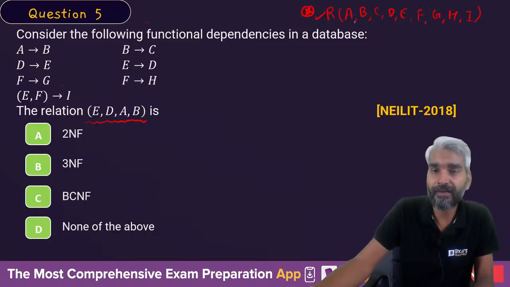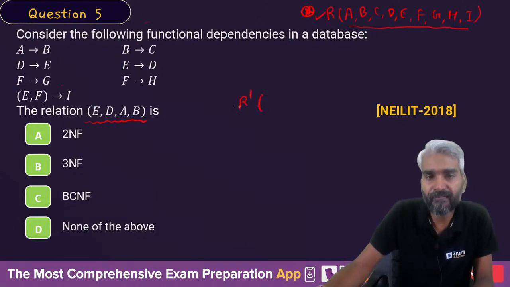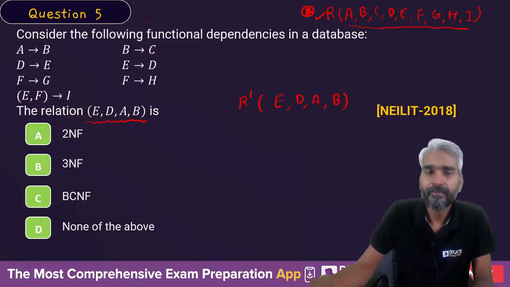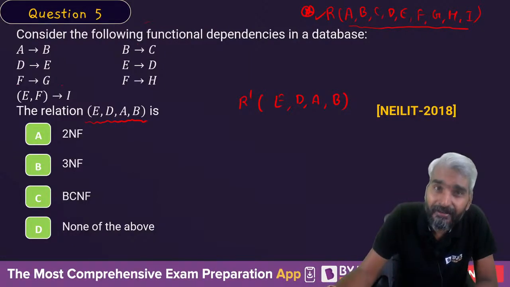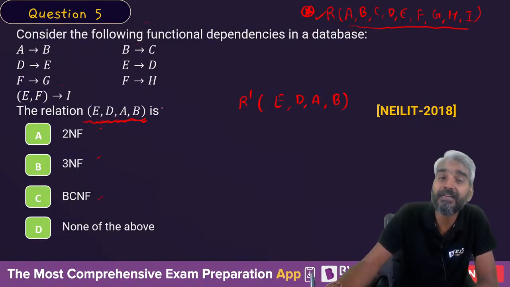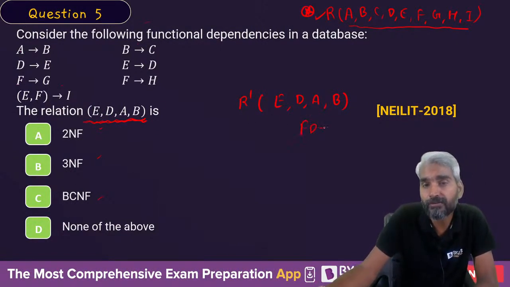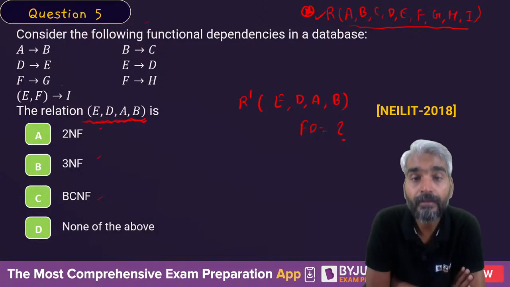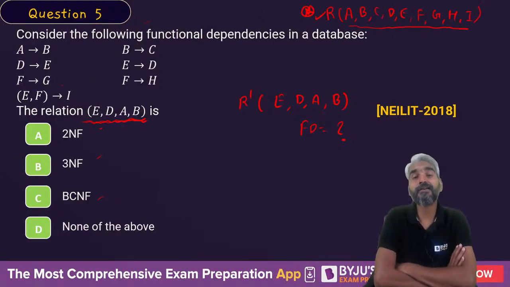Clear? So we are not worried about the FD sets of this relation, but of the subrelation, which has only 4 attributes E, D, A, and B. To define the normal form, it is asking whether this subrelation is in 2NF, 3NF, BCNF, what? To define the normal form of any relation, first you need to know the FD set of that relation. Yes or no?